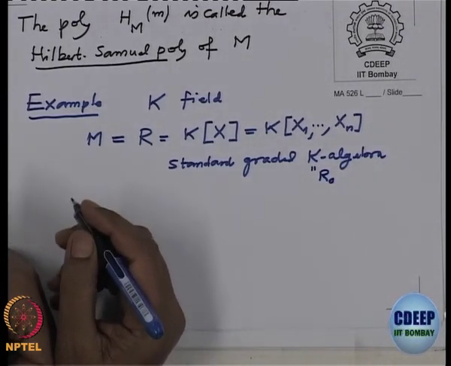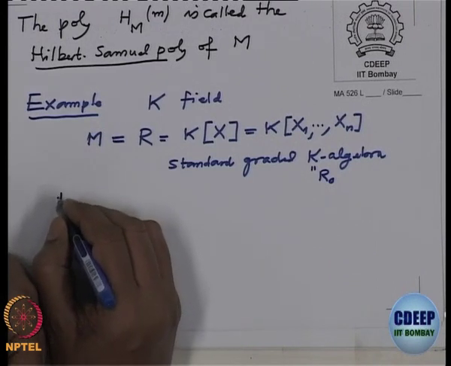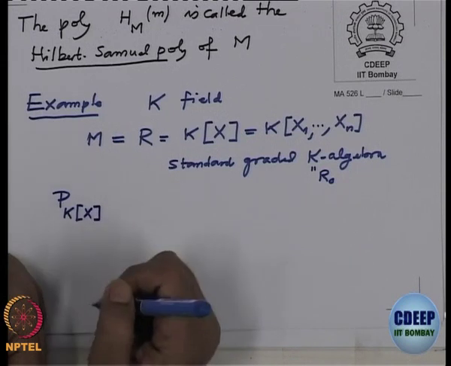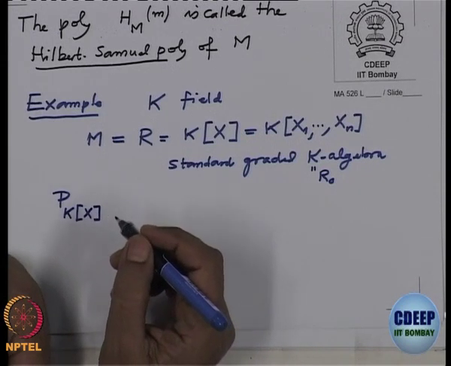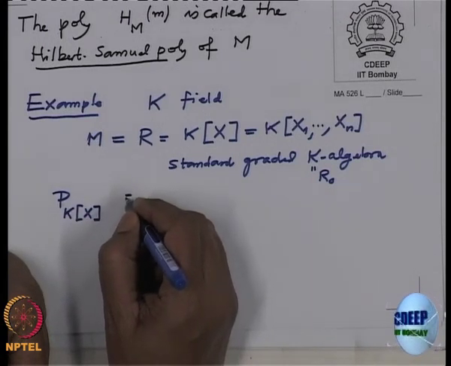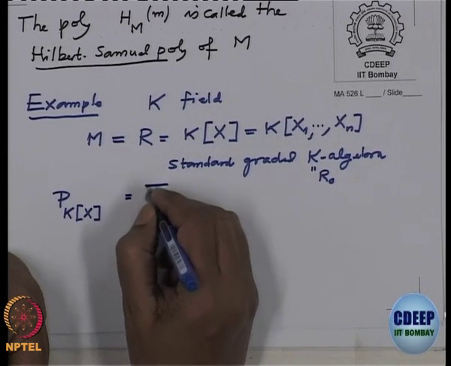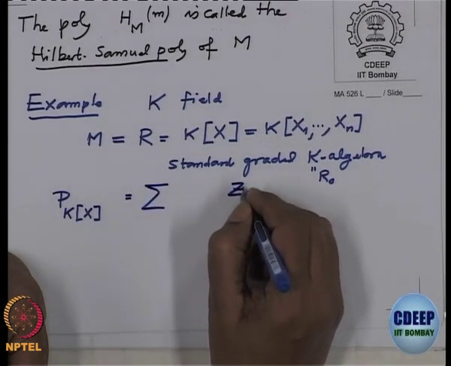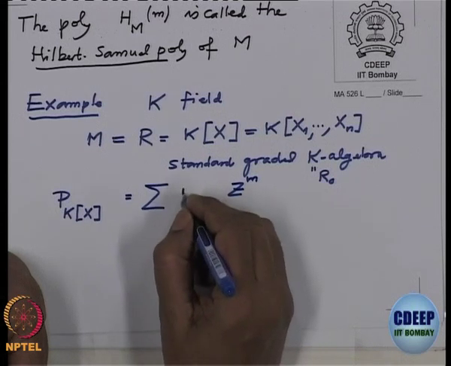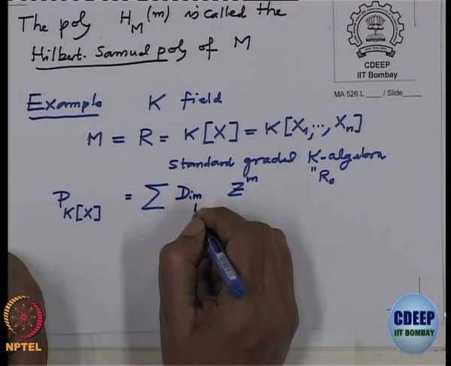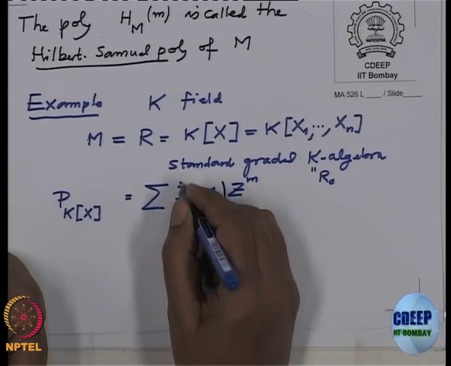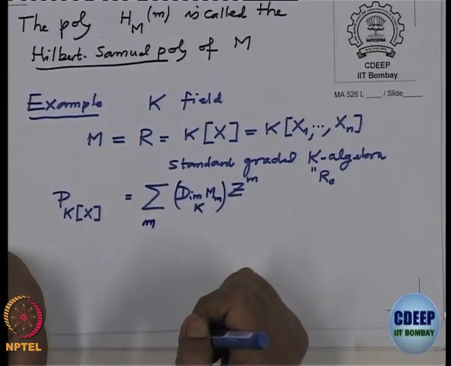Okay, so what is P of K[x]? That is what we want to compute, right? What is the definition of P of K[x]? This is a series. So, what are the coefficients of z to the power m? The coefficients here are precisely the dimension over K of M_m, running over m.